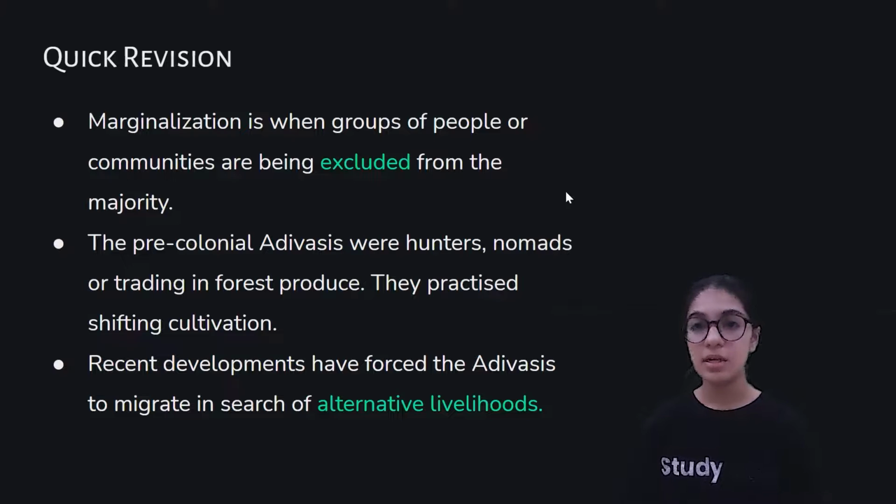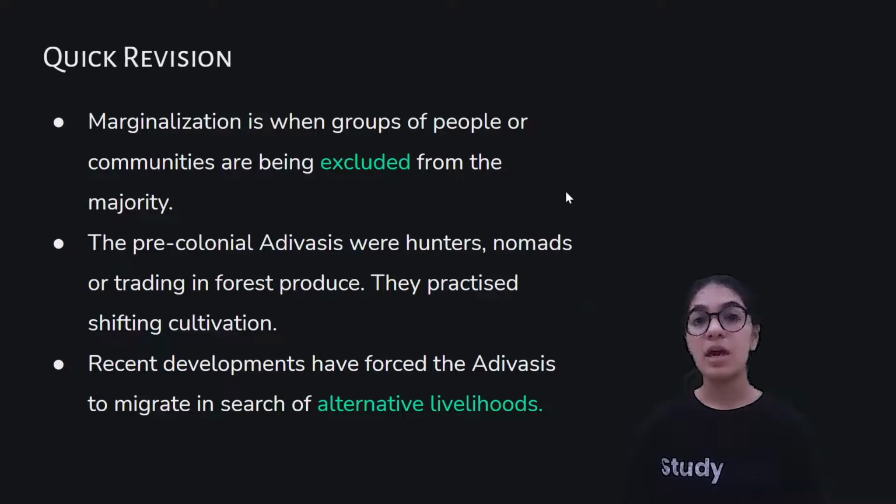So basically, it is quite obvious that if they live in the forest, they will be hunters, or they will be nomads, or they will earn money through doing work in the forest. And they used to be hunters, they used to be nomads, they used to practice shifting cultivation. But that happened until the 19th century, after which there was an introduction of new forest laws and new economic policies, wherein they were asked to shift from their forest lands. Okay, and recent developments have forced the Adivasis to migrate in search of alternate livelihoods.